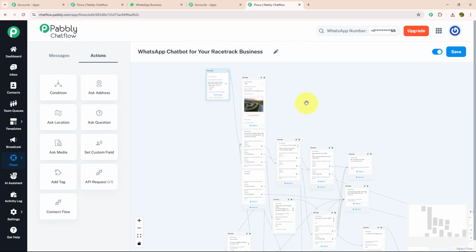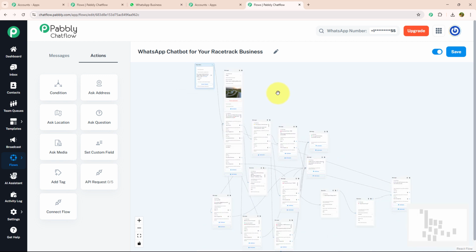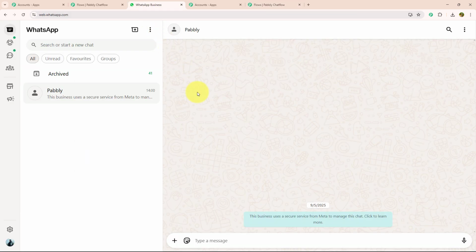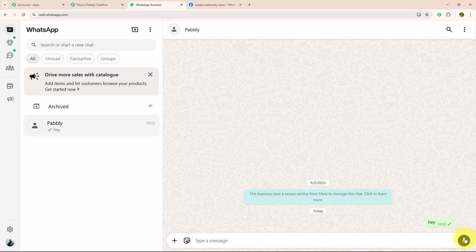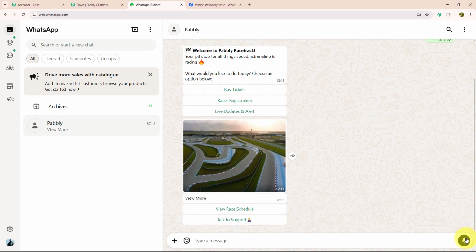So let's get started. As you can see, I have made this chatbot using Pabbly Chatflow. Let me show you its real-time working. For that, you need to open WhatsApp Web. I will enter a key message, for example, hey. As soon as I have entered my message, I got a reply in which they welcome me to the Pabbly racetrack, and with that they have provided me a few action buttons: buy ticket, racer registration, live update and alerts, view race schedule, talk to support.